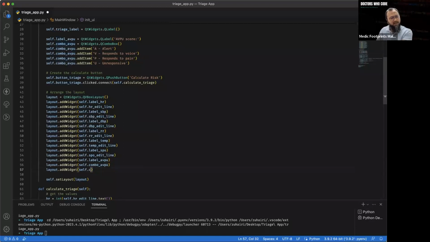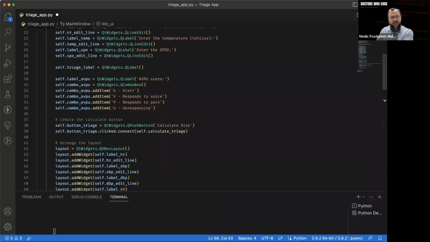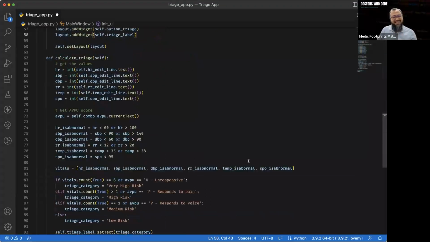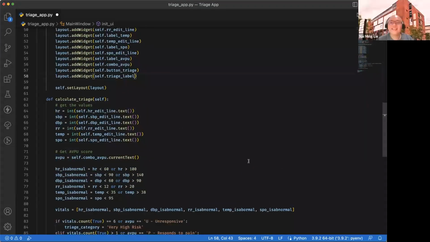Okay, don't forget to put the button first. Put the button first. Okay, under the button we're going to display the result, self dot triage label. Okay, wow, we have done everything in about 1 hour. All right, fantastic.